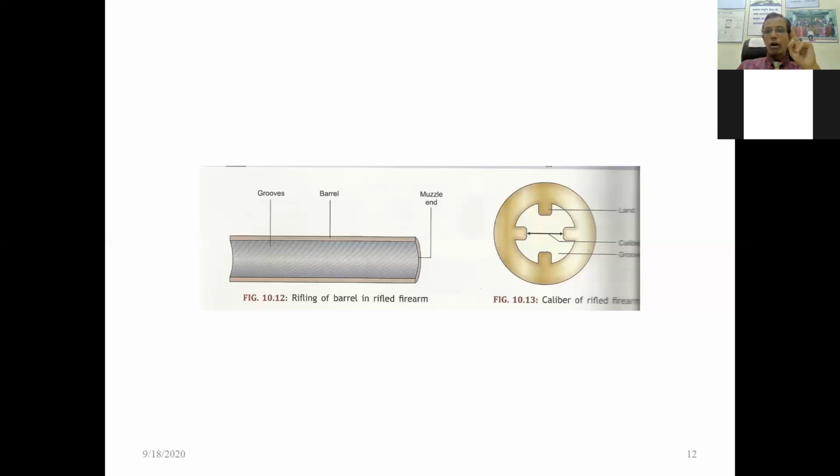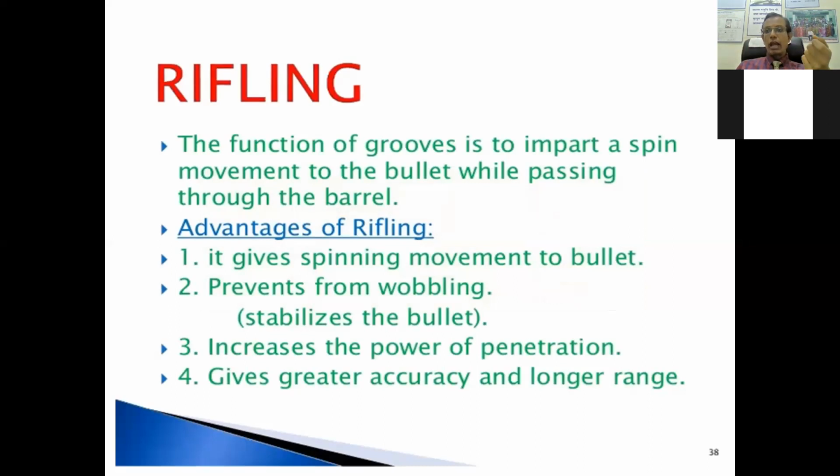That is the caliber of a rifle firearm. So there are grooves and lands, and caliber is the distance between the two lands. That is known as the caliber of a rifle firearm. So what is rifling? I have already told you. The function of a groove is to impart a spinning movement to the bullet while passing through the barrel.